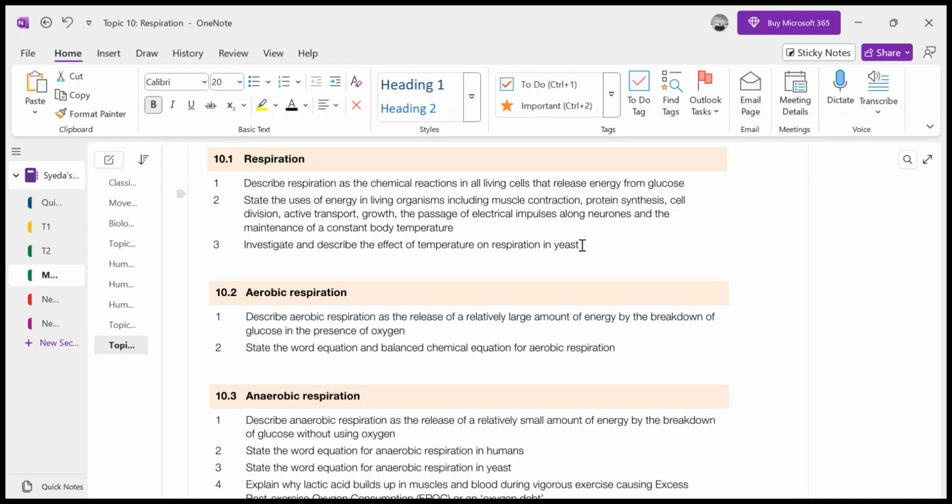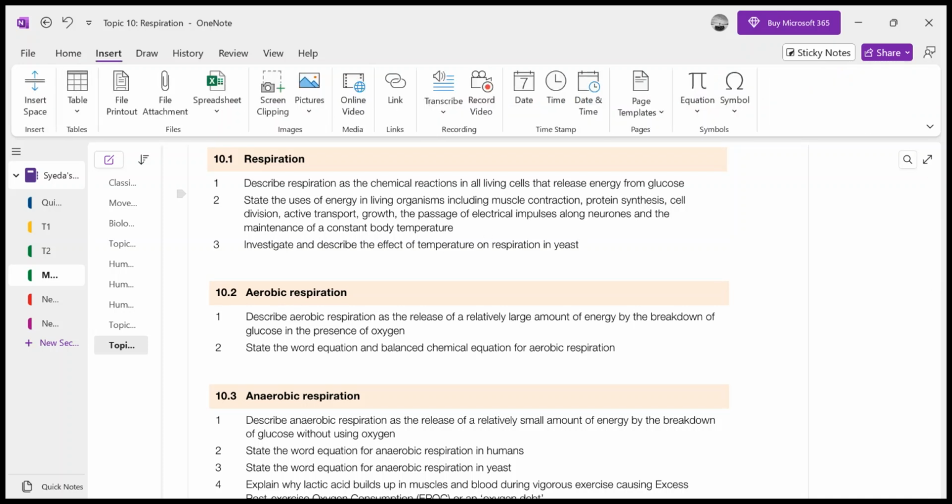So it is temperature dependent because respiration is carried out with the help of enzymes, and enzymes are temperature dependent. At very high or very low temperatures, enzymes do not work optimally. At low temperatures, they are not very active due to less kinetic energy, and at high temperatures their active site starts to get denatured and they are unable to fit with their substrate. So there is a decreased rate of enzymatic reactions. This is what you need to understand and remember for this marking point.